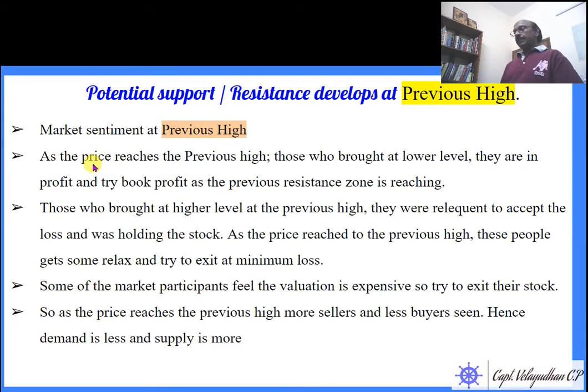As the price reaches the previous high, those who bought at a lower level are in profit and try to book profit as the previous resistance zone is reached. There are many tools in the market to identify resistance areas or zones. Those who bought earlier are in profit and don't want to lose money, so they book profit or exit from the stock. In that case there will be more stock on the selling side, enough to satisfy the buyers.